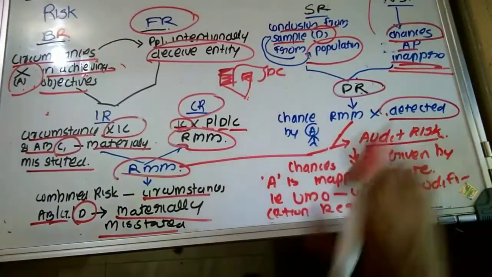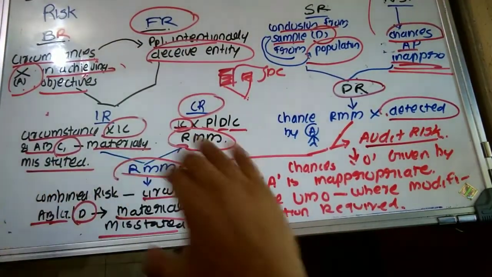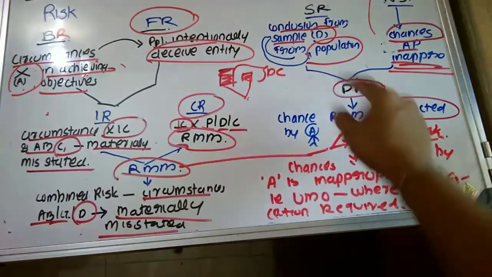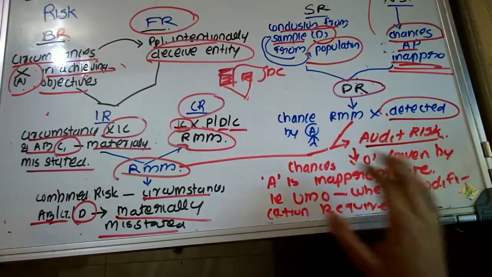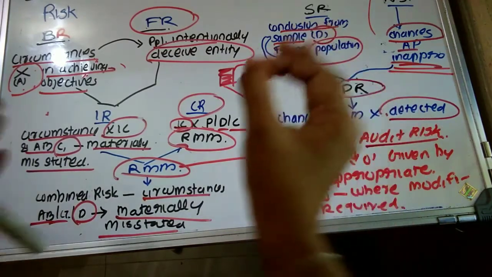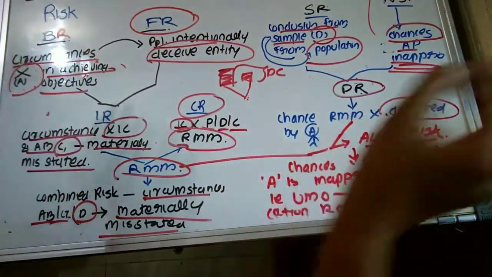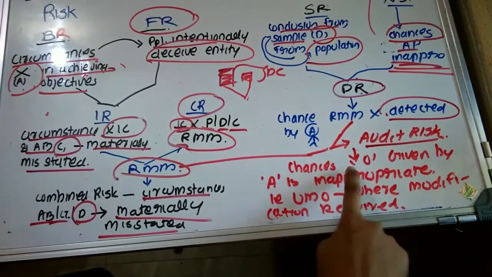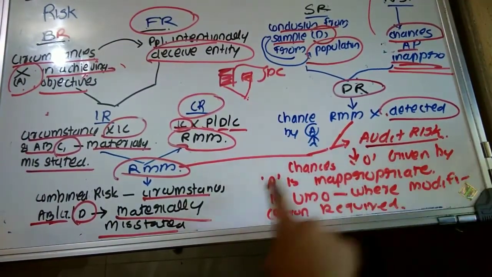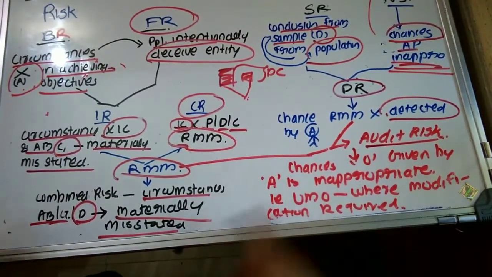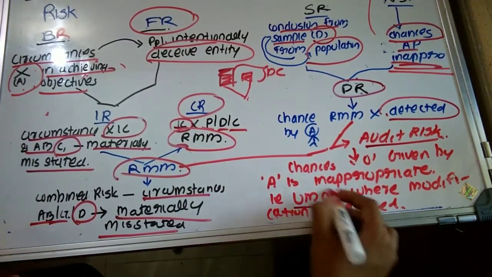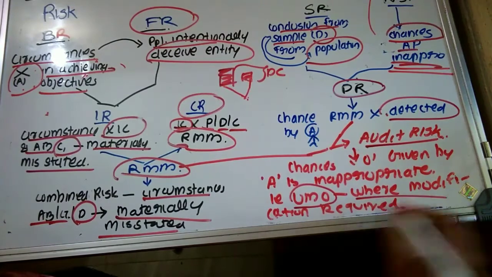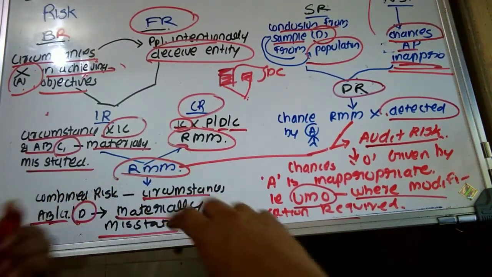So the last one is the audit risk. Risk of material misstatement plus detection risk is known as audit risk, which states the chance that the opinion provided by the auditor is wrong. That is, the chance that the opinion given by the auditor is inappropriate. Actually, he issued an unmodified opinion where modification was required.